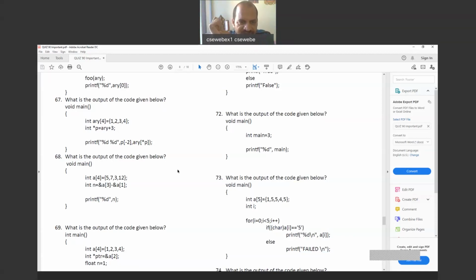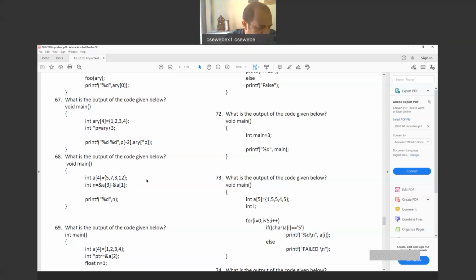P of minus 2 will result in 2, and ARY star P means the ARY of 3 value will come, which is the value 4, and ARY of 4 is not our location. We didn't define that. So we don't know what value will come there. So it is a garbage value, an unknown value. Right?